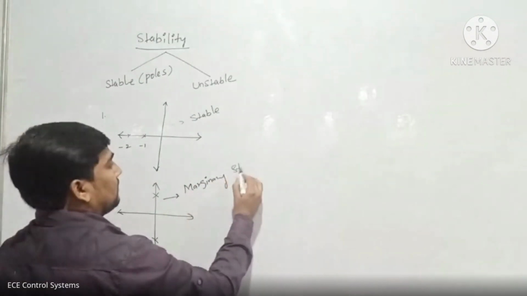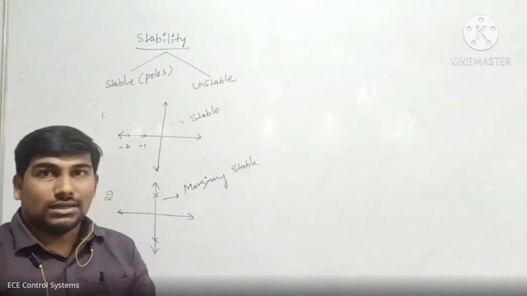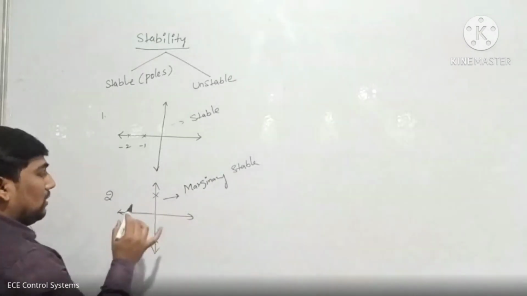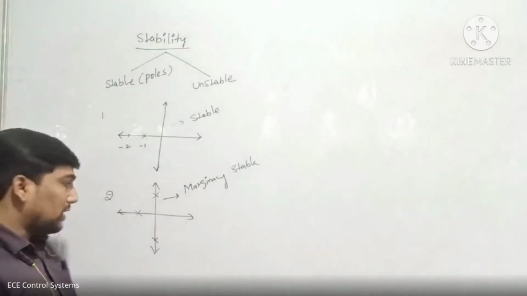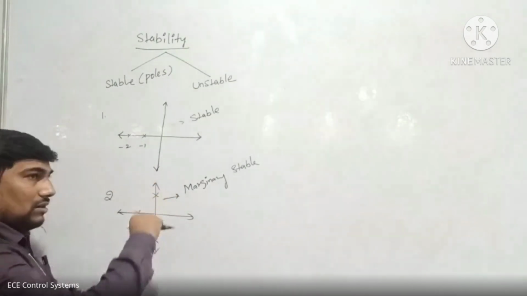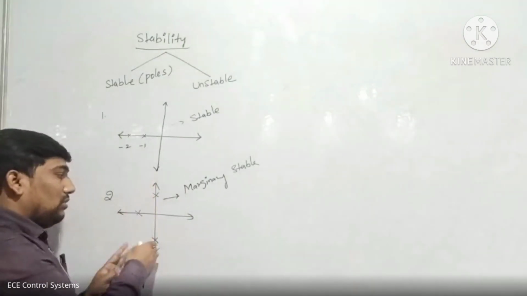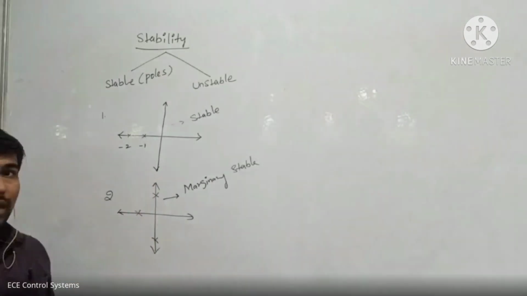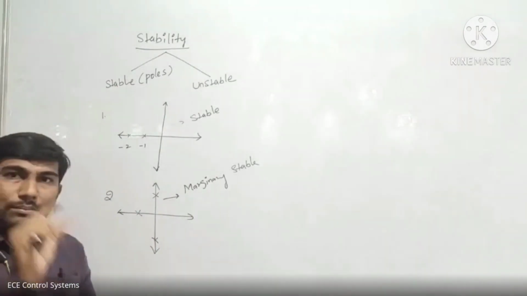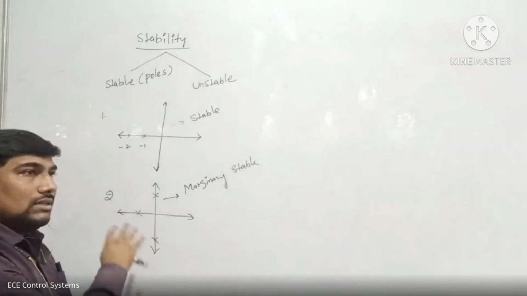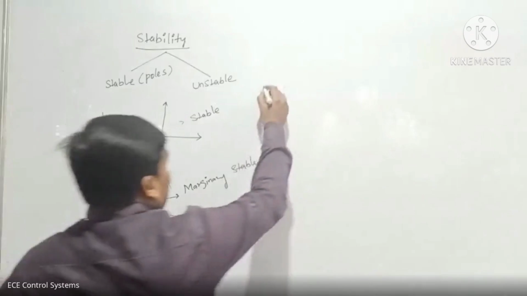If any of the poles appear on our imaginary axis... what if they are in a combination of both? A combination is, for example, when we have some poles on the left side and some poles on the imaginary axis. In that case, you have to take it as marginally stable. The first one is marginally stable; no need to find or take stable. For a combination of both, the majority rule is marginally stable only. If any one of the poles appears on the imaginary axis, then that type of system is called a marginally stable system. Okay, now coming to the next one.